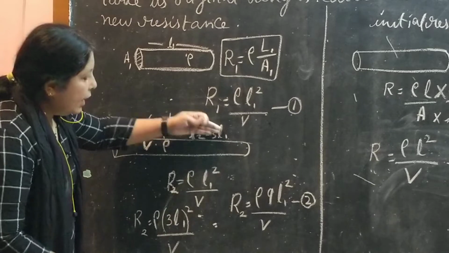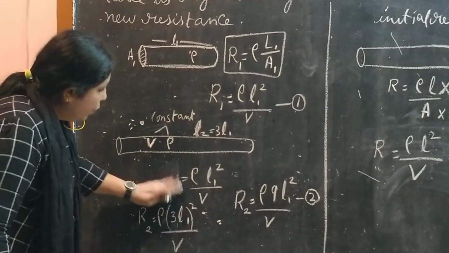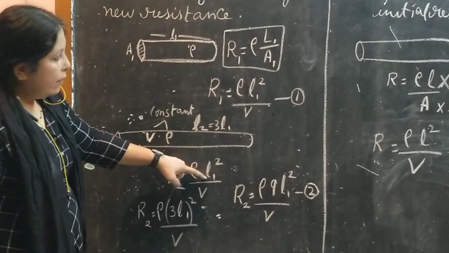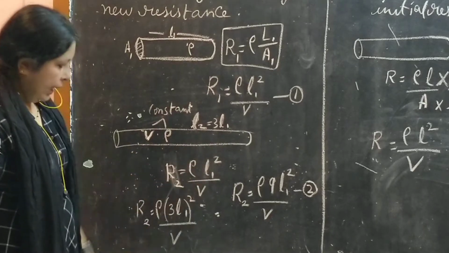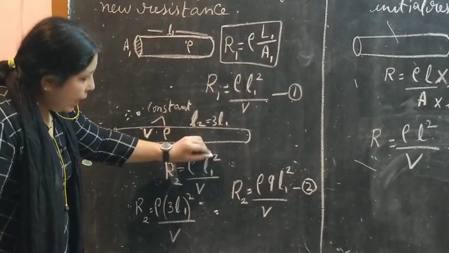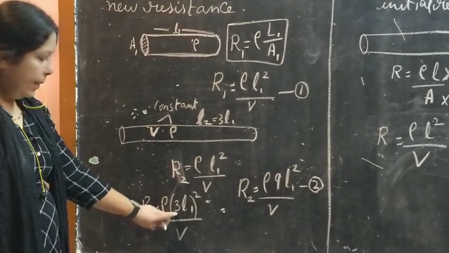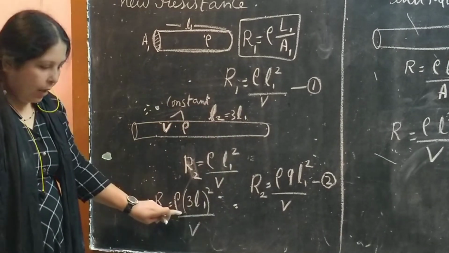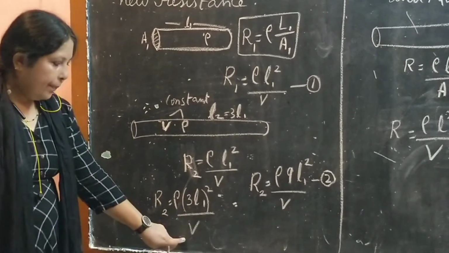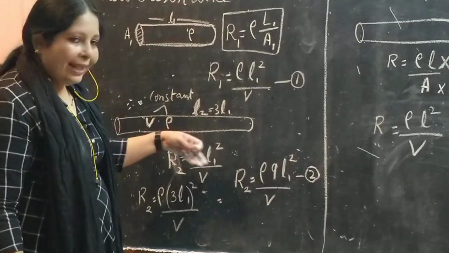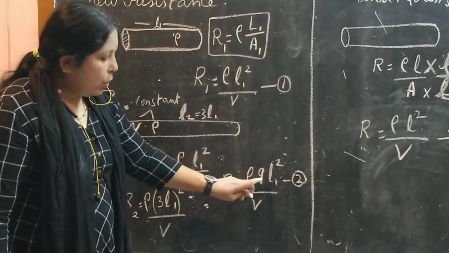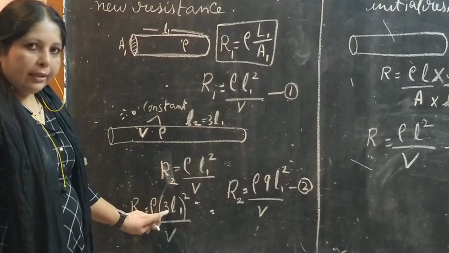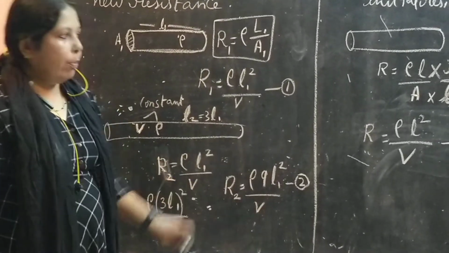The same thing you have to put in the second equation for R2. R2 is equal to rho L2 square upon V. तो L2 स्क्वायर की क्या वैल्यू है वो पुट करेंगे हम यहाँ पे। R2 इज इक्वल टू rho 3L1 whole square बाय V। As it is 3 square, it will be R2 is equal to rho 9L1 square upon V. Okay, 3 into 3, 3 3s are 9.